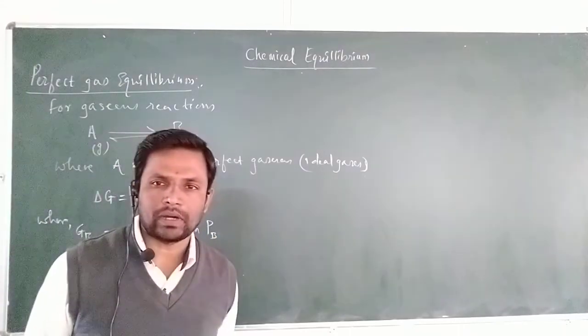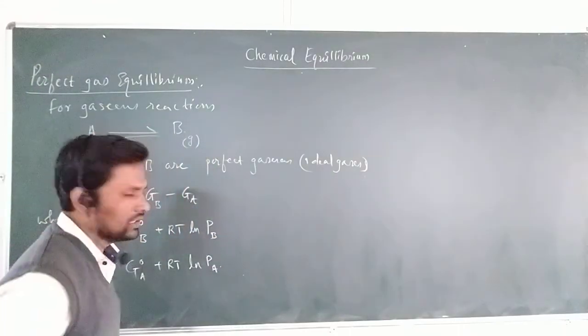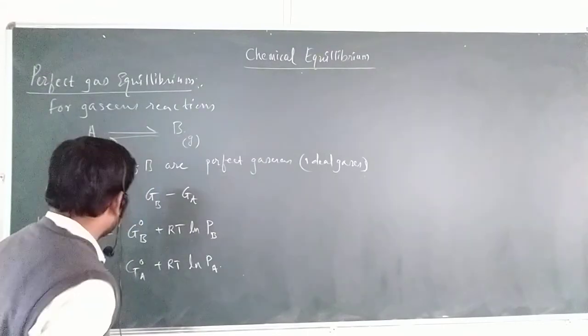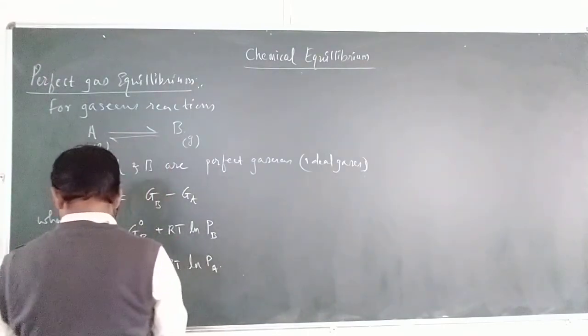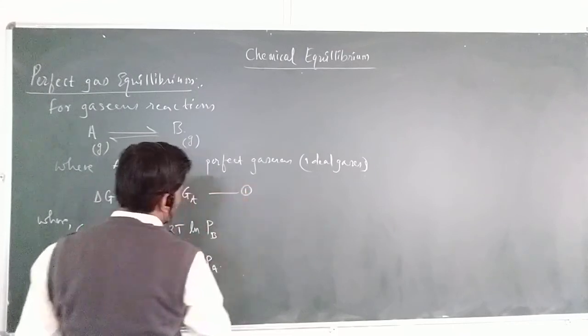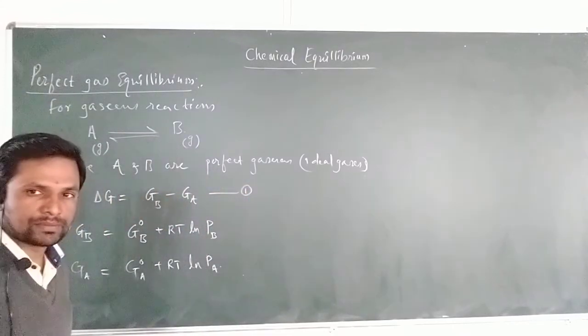Pa and Pb are the partial pressures of the corresponding A and B. Let me call this equation number 1, the change in Gibbs free energy.